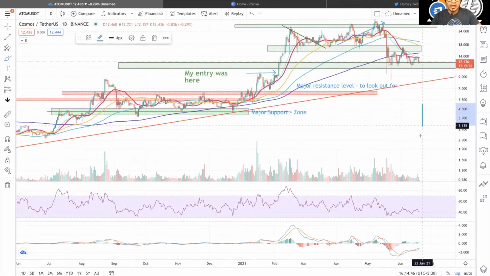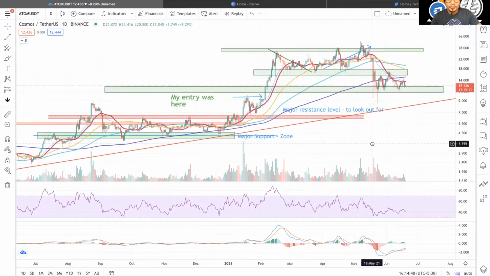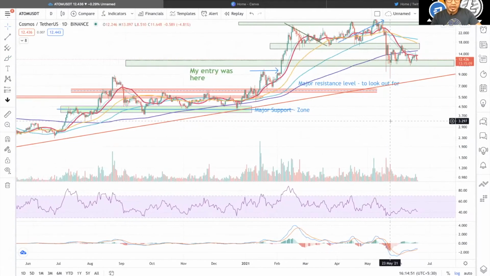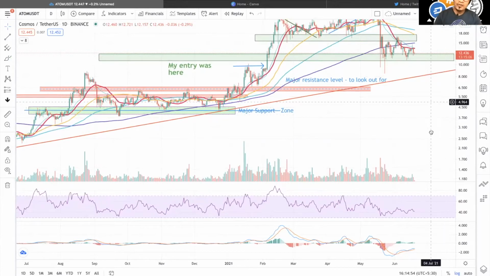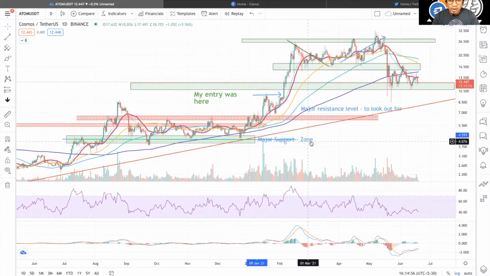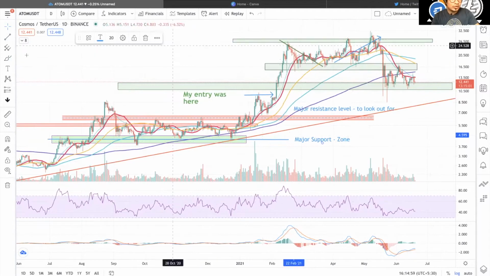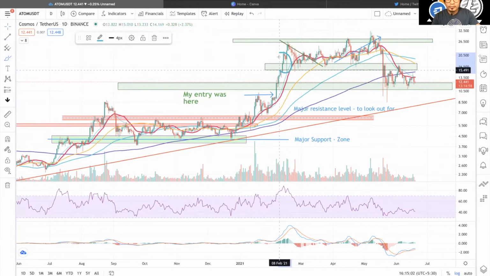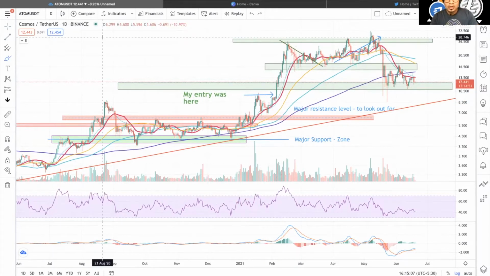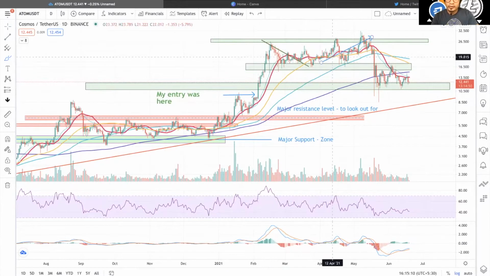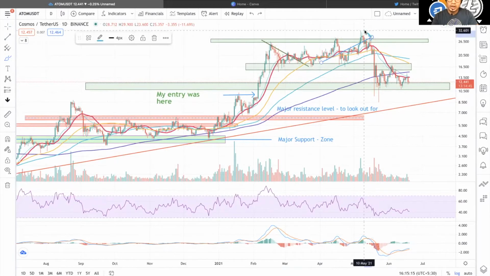Let's understand how the market is going right now. These levels were marked previously while I was swing trading in Atom a few months ago, and I moved out somewhere around this level. I entered the trade here somewhere. This was a day trade. If you see, this arrow represents a day trade. This was a swing trade, another swing trade. I entered somewhere around this level and got out around this green zone. So this was the resistance that was set for us.